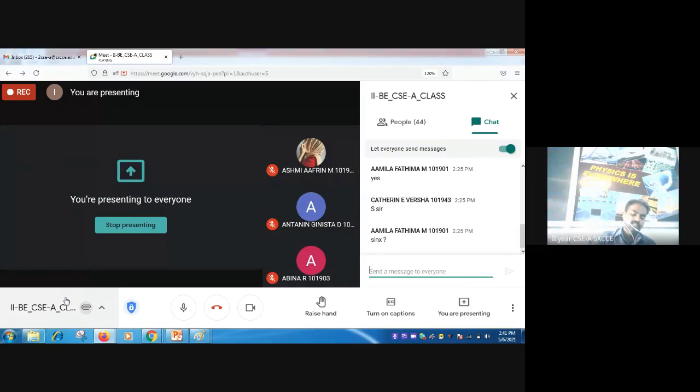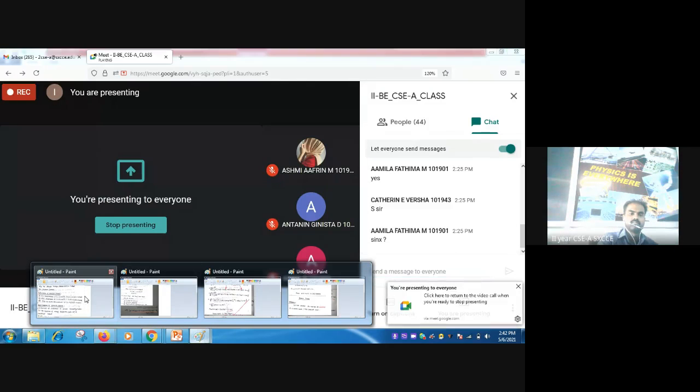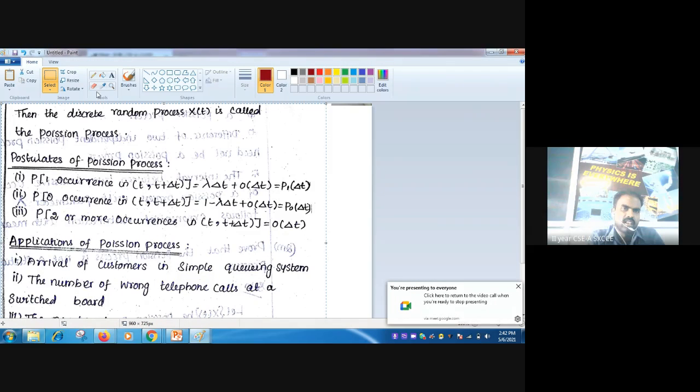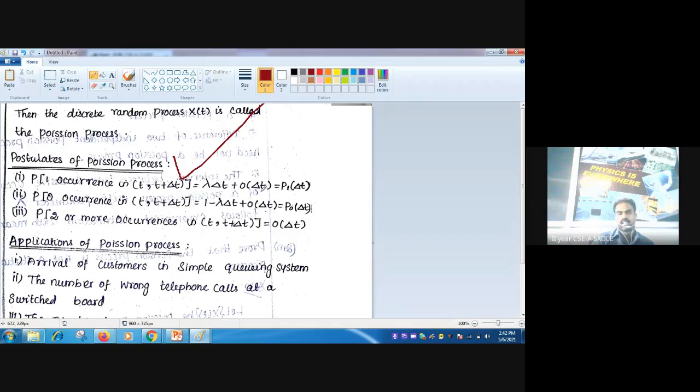So dear students, a law always says the truth only, but postulates mean some assumptions. Some valid assumptions that may be true or may be false. So these are the valid assumptions of Poisson process. Probability of one occurrence in t, t plus delta t is equal to lambda delta t plus order of delta t. Order of delta t means the terms containing some delta t's. So order of delta t is equal to p1 of delta t.